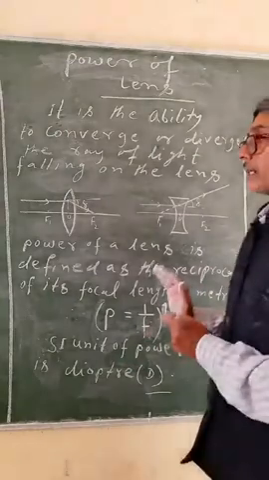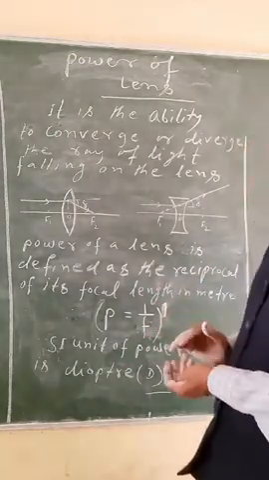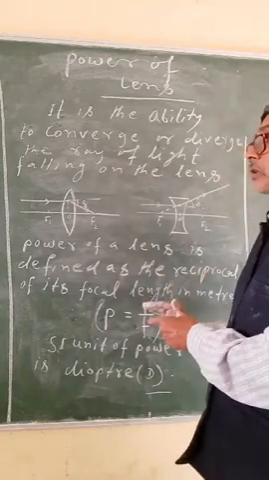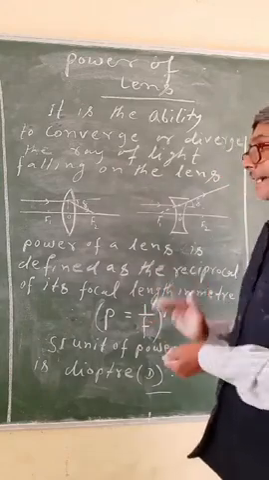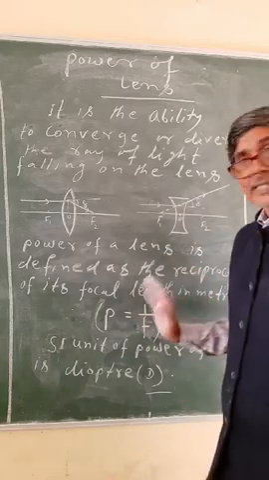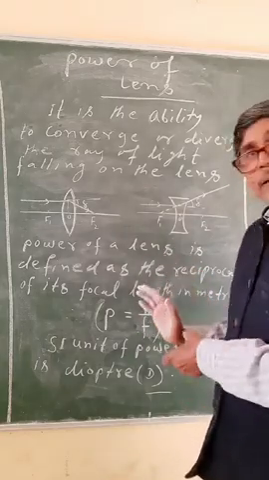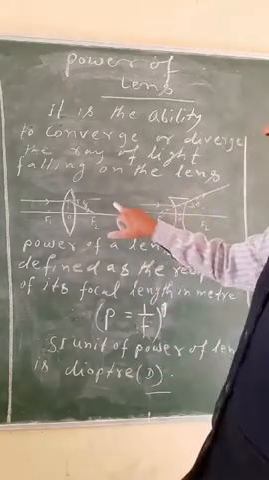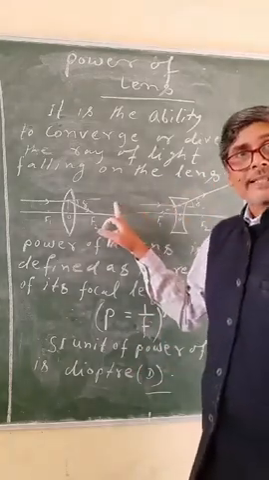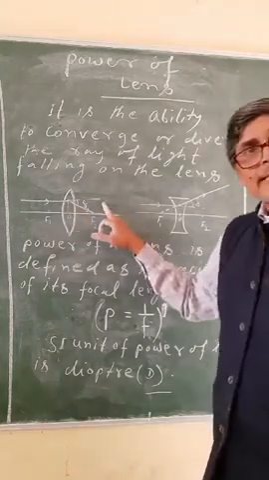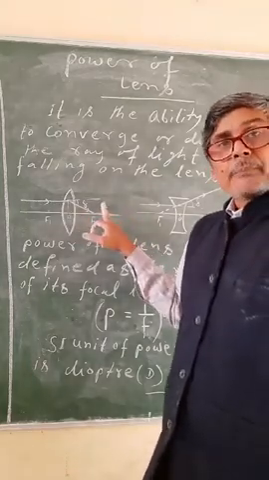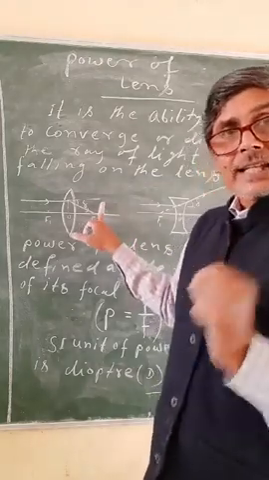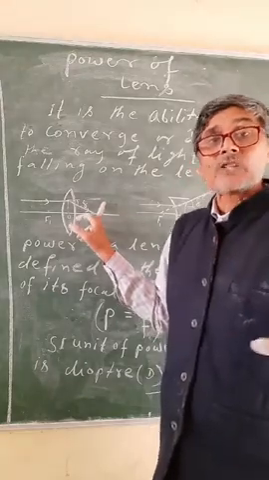It is the measure of the amount of deviation of the light ray produced by a lens. The more the power, the more the deviation. So if the angle of deviation is more, it means the power of the lens is more, or if the angle of deviation is less, it means the lens has less power.